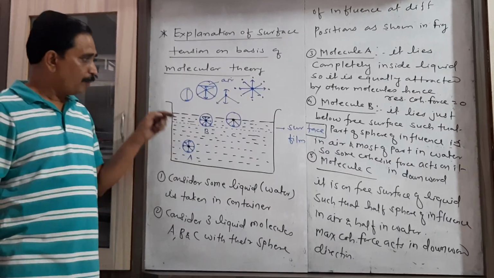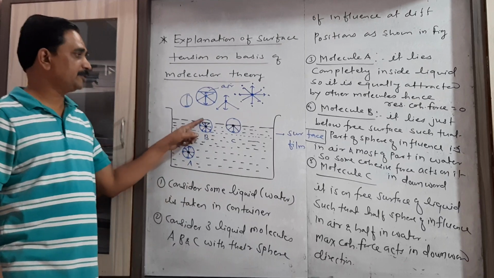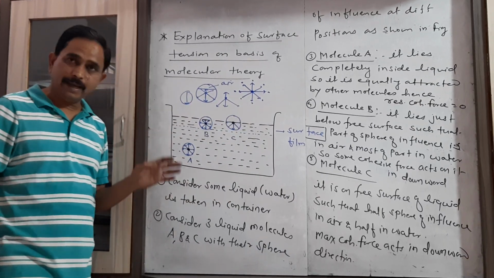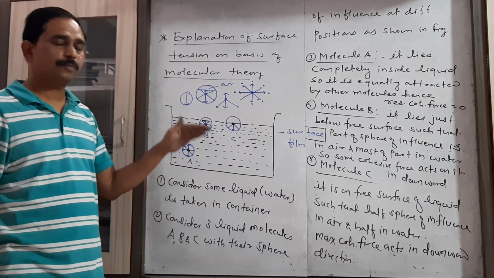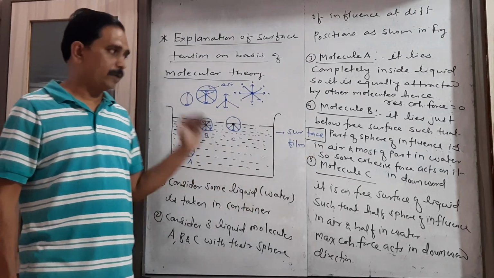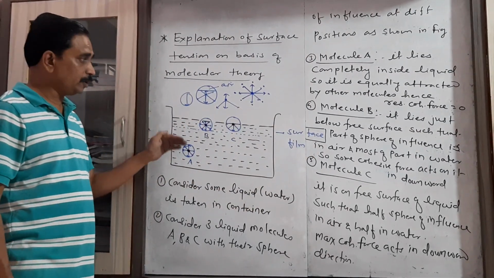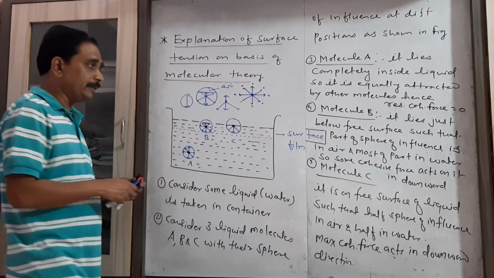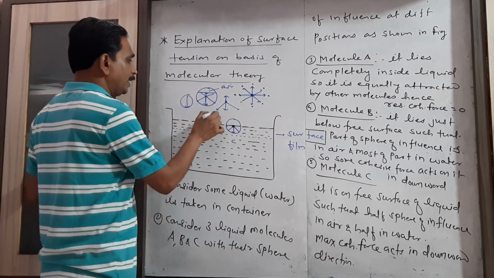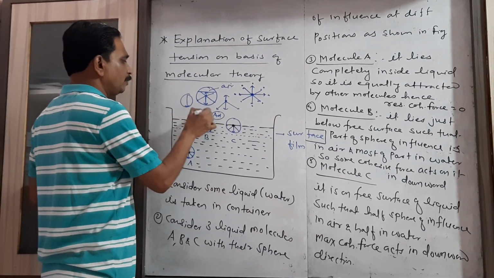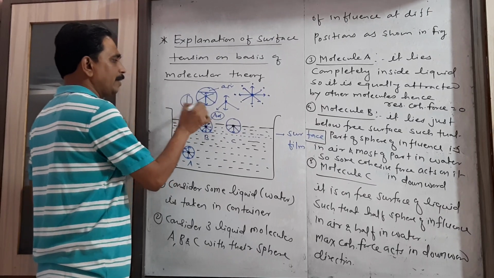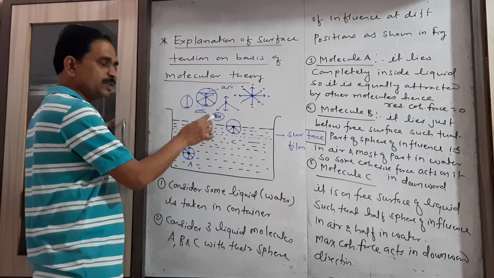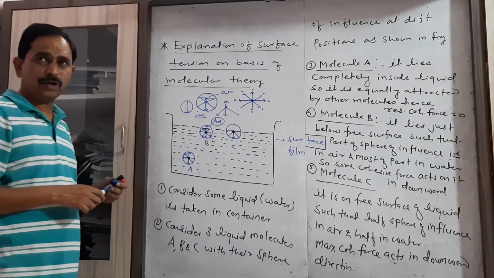So right here molecule B just lies below the free surface of the liquid in such a way that a small part of the sphere of influence is in air and most of the sphere of influence is in water. Because of this small part, there exists an adhesive force, because in that small part there are some air molecules, but this adhesive force is very small as compared to the cohesive force.